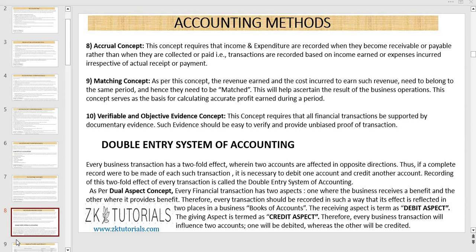Next topic is double entry system of accounting. As per dual aspect concept, every financial transaction has two aspects. One where the business receives the benefit and the other where it provides the benefit. Therefore, every transaction should be recorded in such a way that its effect is reflected in two places in a business's books of accounts. The receiving aspect is termed as debit aspect and the giving aspect is termed as credit aspect. Therefore, every business transaction will influence two accounts. One will be debited whereas the other will be credited.